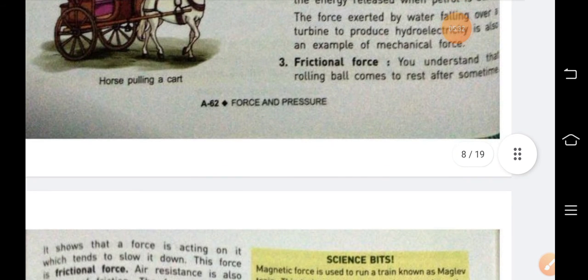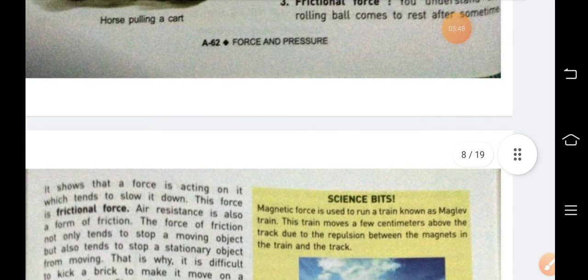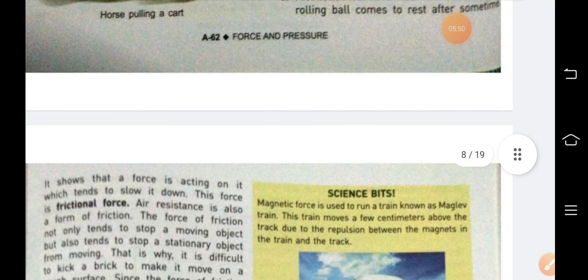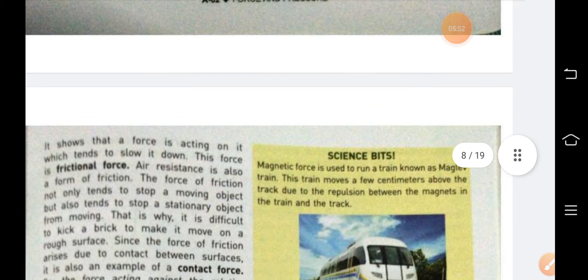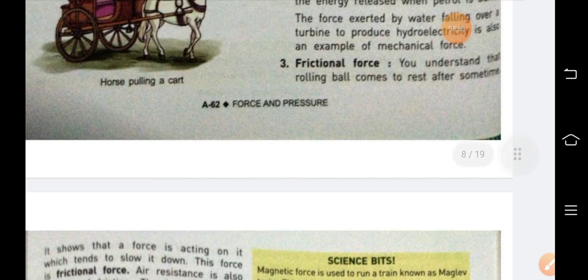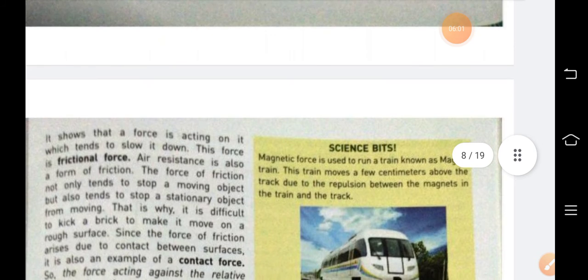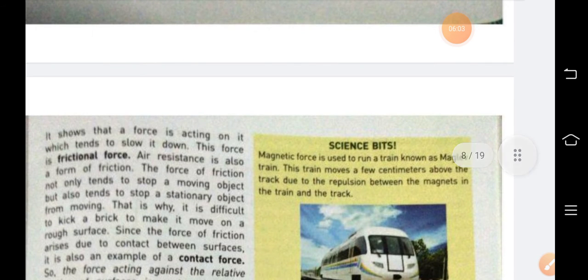Third is frictional force. Frictional force means that when the object is moving, a force is applied against the motion. When a rolling ball comes to rest after some time, it shows that a force is acting on it which tends to slow it down.